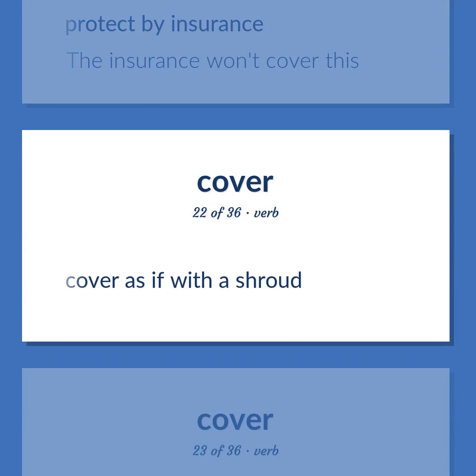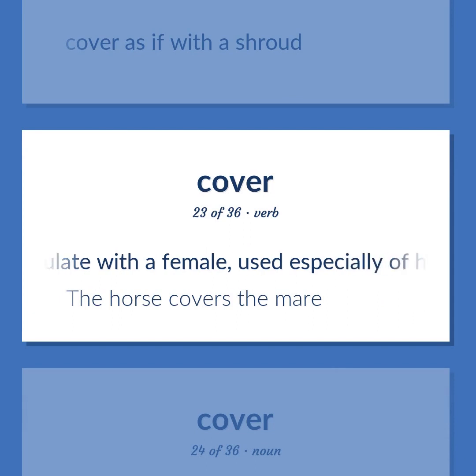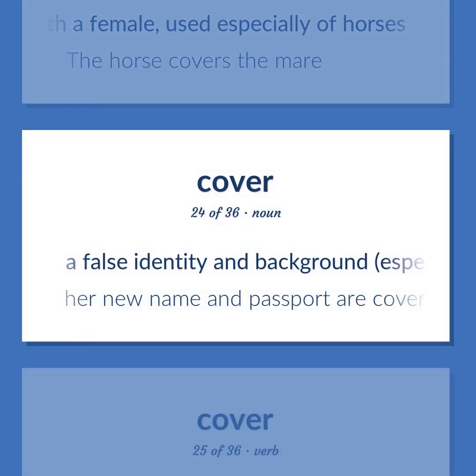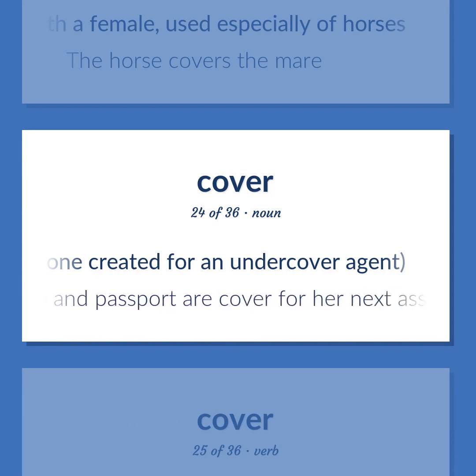Cover as if with a shroud. Copulate with a female, used especially of horses. The horse covers the mare. A false identity and background, especially one created for an undercover agent. Her new name and passport were cover for her next assignment.